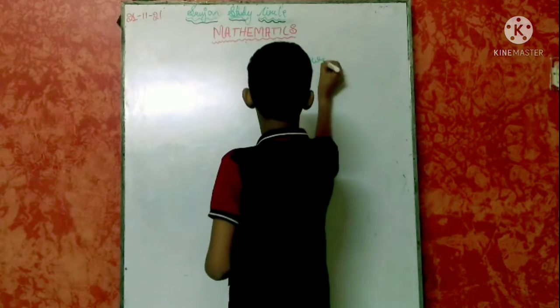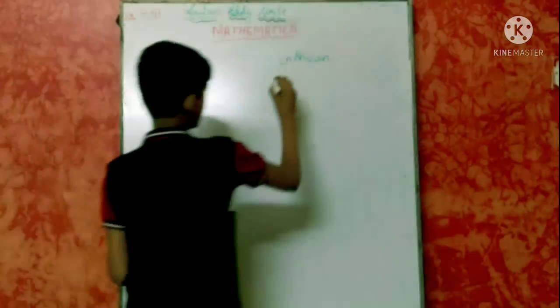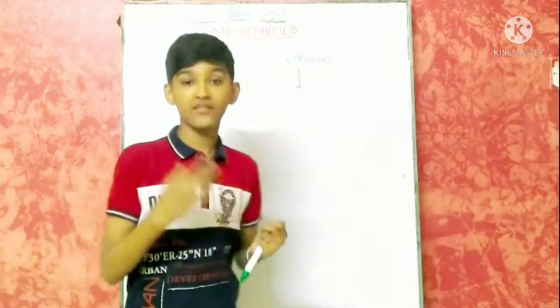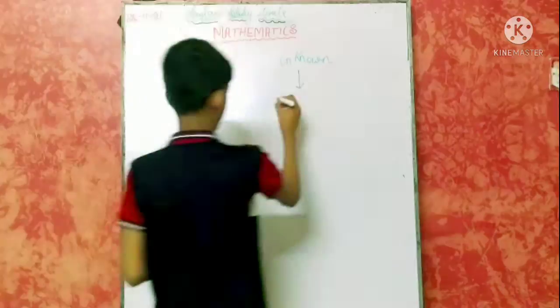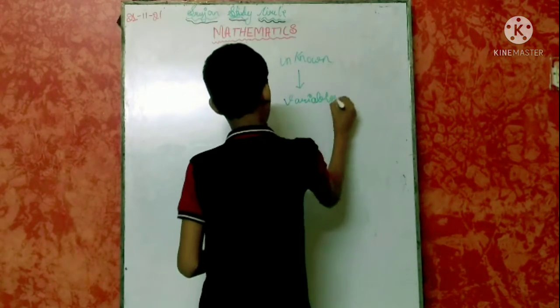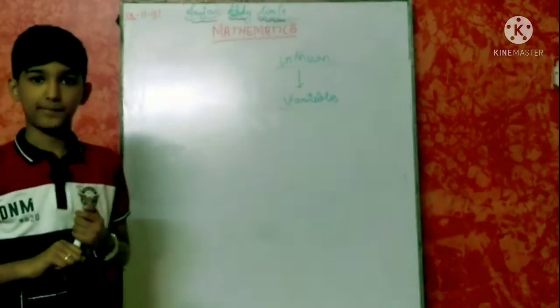In algebra we call these unknown numbers variables. For these unknown numbers only we give the name variables.